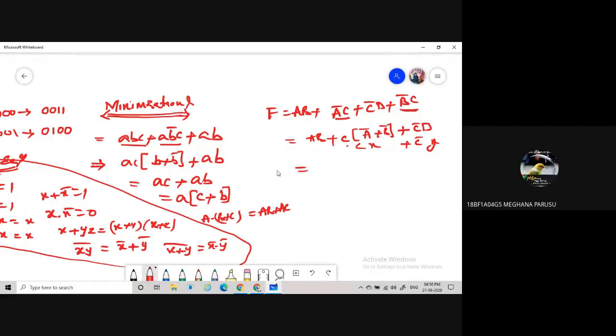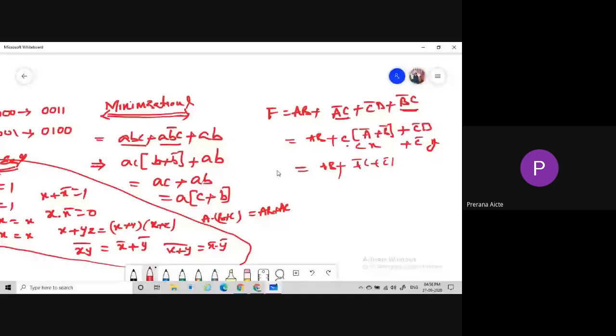Yes, sir. Otherwise, if we multiply out these terms, we get the normal equation: AB plus A bar C plus C bar D plus B bar C. Whenever we take C as the common term, we get it like this. So this one is the reduced expression.